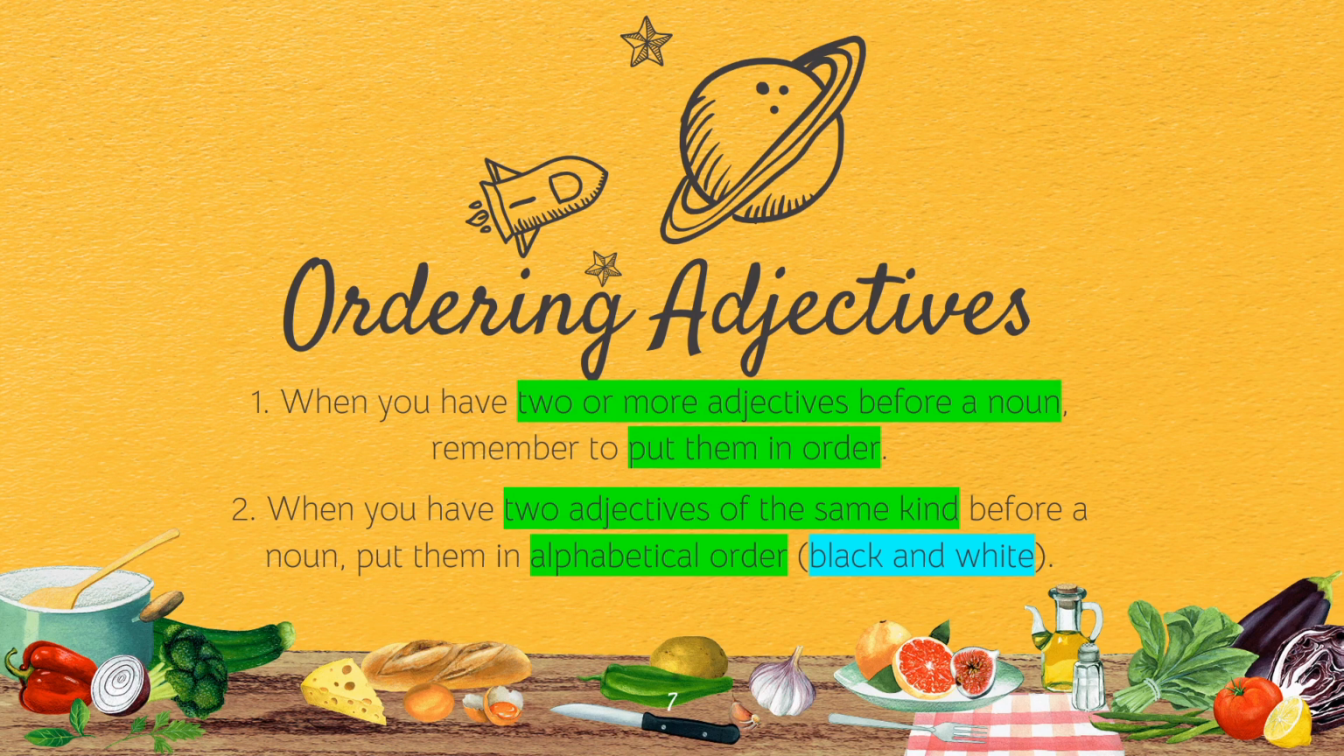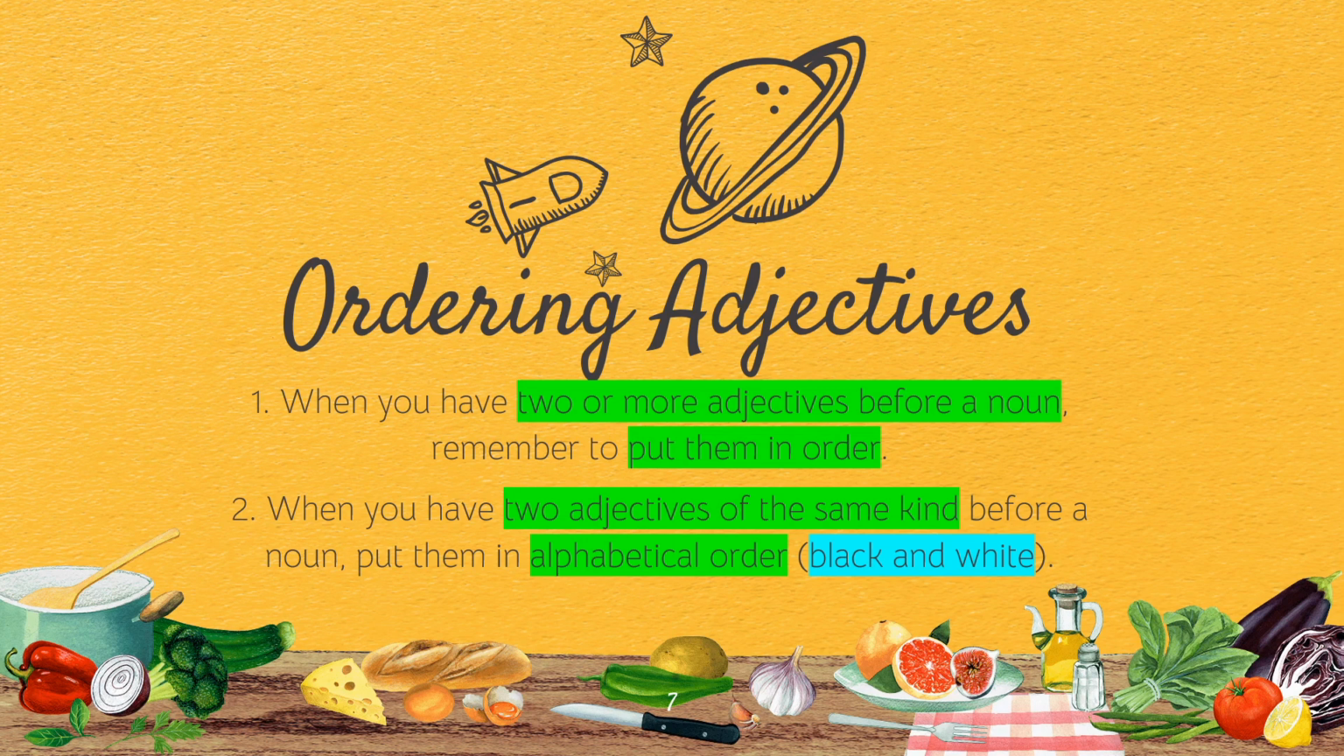Alphabetical means it follows the first letter of the word. For example, black and white. Which letter comes first, B or W? B comes first. B for black and W for white. So it becomes black and white.